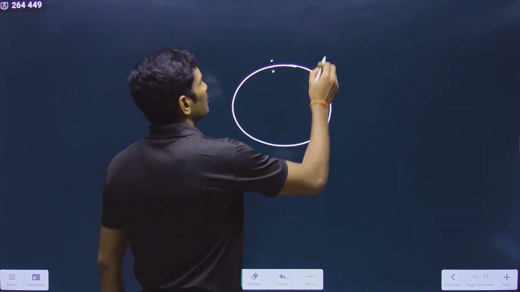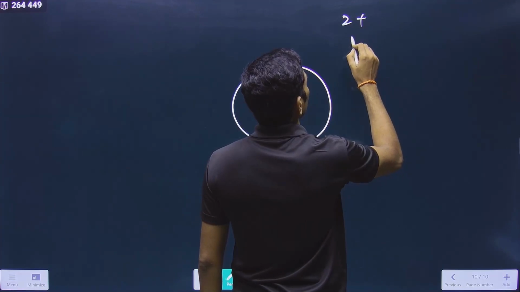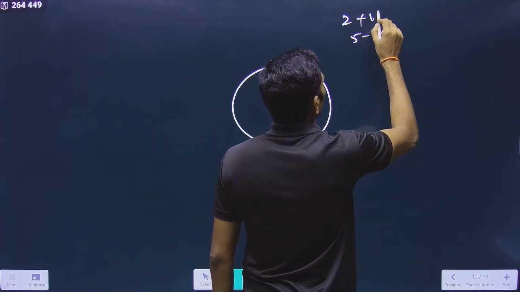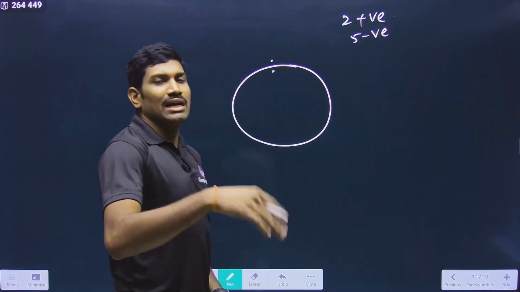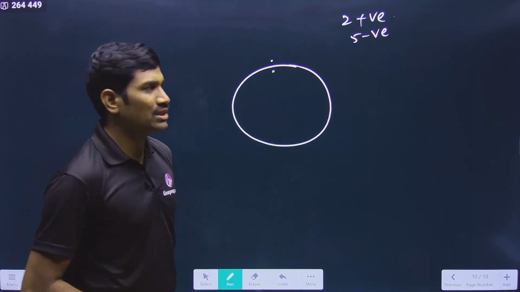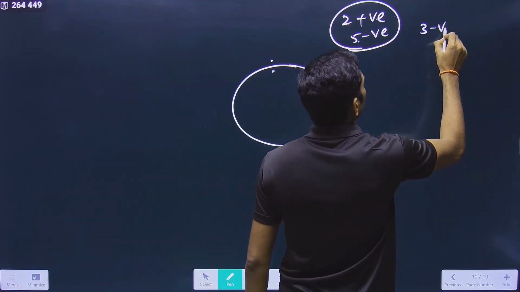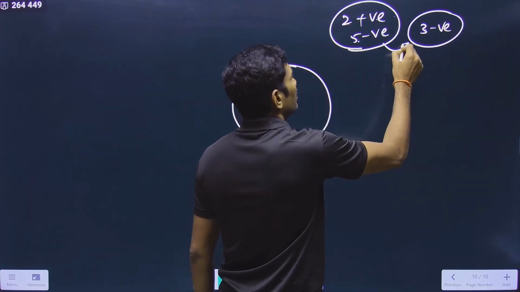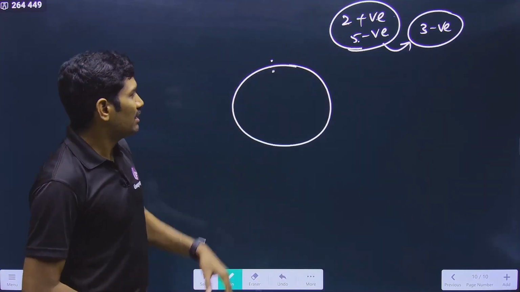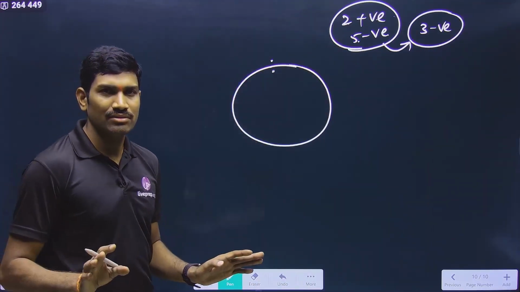Suppose 2 positives are there and 5 negatives are there, or some 100 neutral. 100 neutral means there is no charge contribution. If 2 positive and 5 negative are there, what is the net charge here? It will be 3 negative. So in this way, you calculate outside and inside.